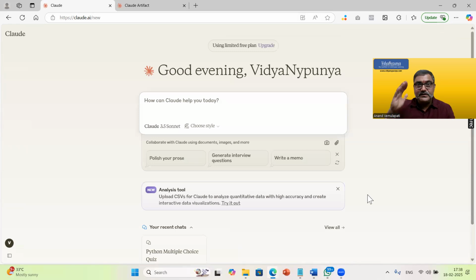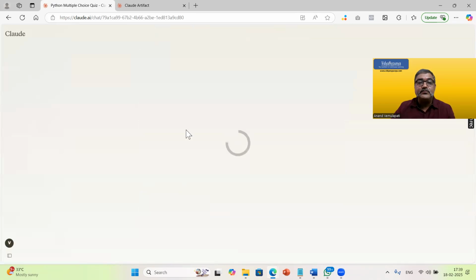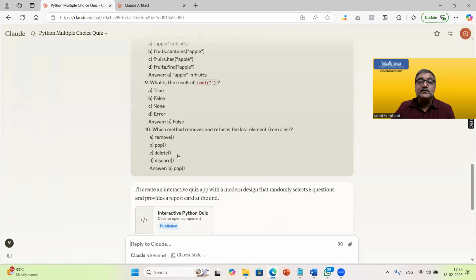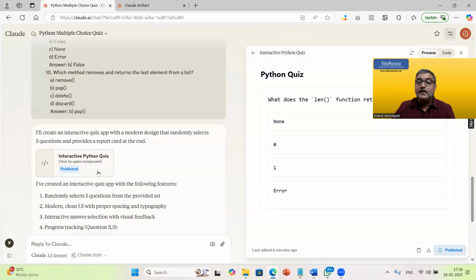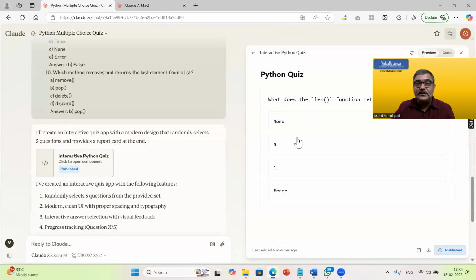I just want to show you that you don't need to worry about closing these windows or anything. You don't need to keep all the windows open, right? The application can be accessed and it will work easily. See here, Python multiple choice quiz. It even gave the answer. All you need to do is just, this is my history. 5 minutes ago it is done. You just click on it, and then you will know what are the prompts that we have used and what is the response, all those things. And then if you just click on this, that link is available. You just click on that published link, and it is available so you can share it with anyone.